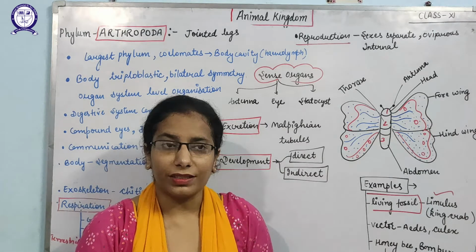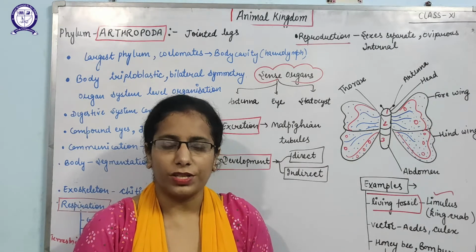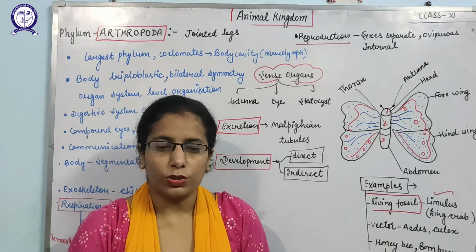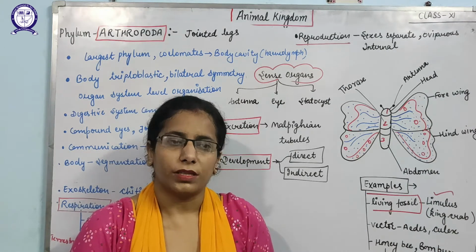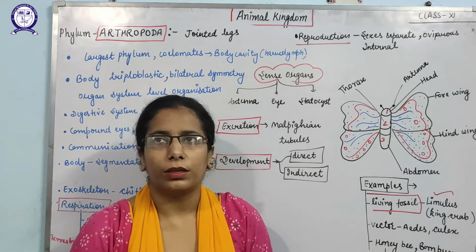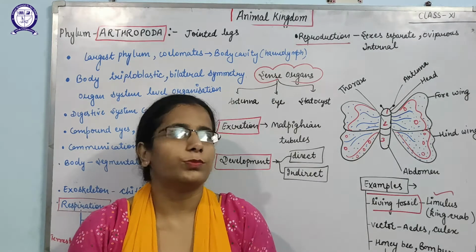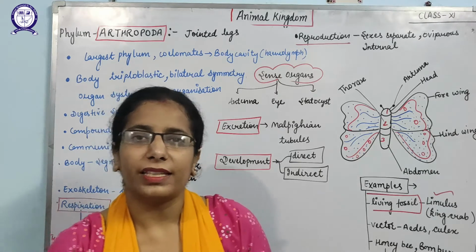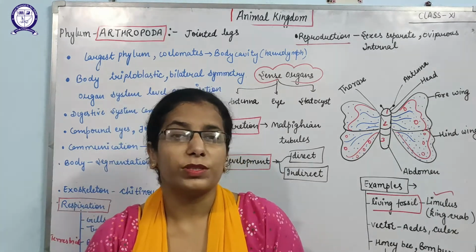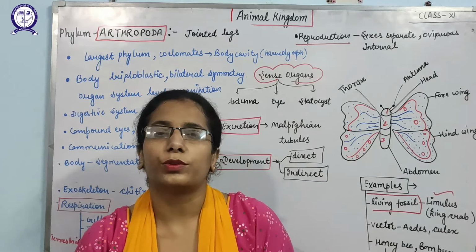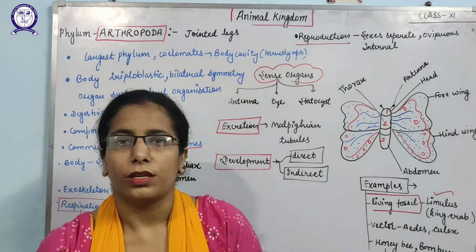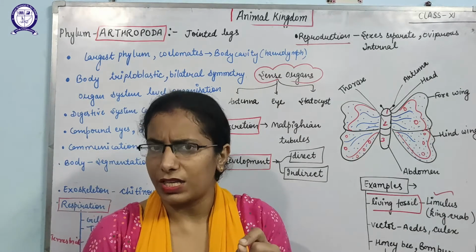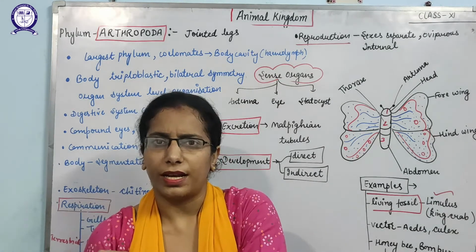What are vectors? Vectors are organisms that carry something. Why am I using the word something here? Because it depends on what they carry. Yes, you can take the example of the female Anopheles mosquito. Female Anopheles mosquito carries the plasmodium, and plasmodium is a protozoan that is responsible for causing the malaria disease.